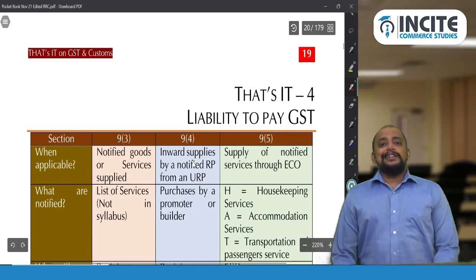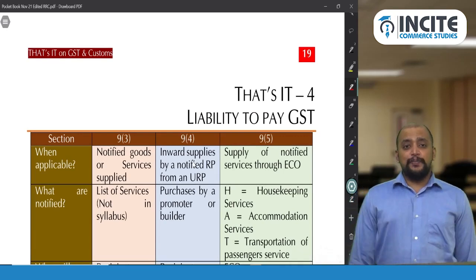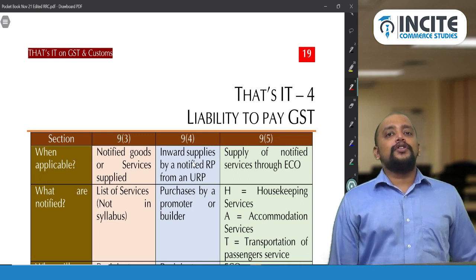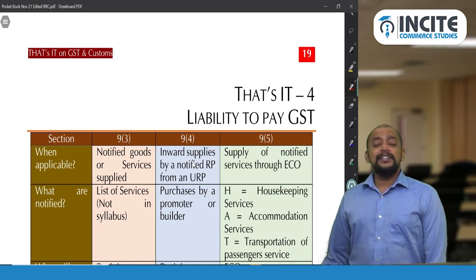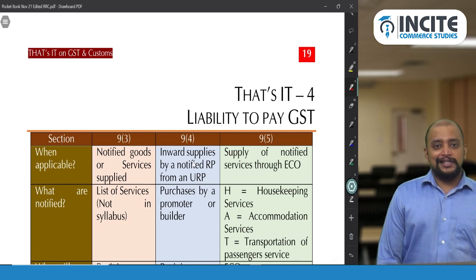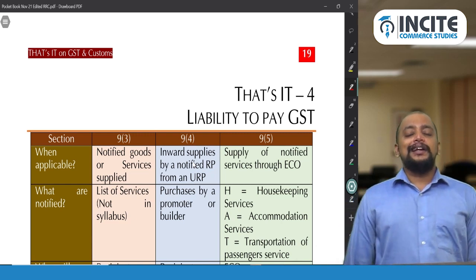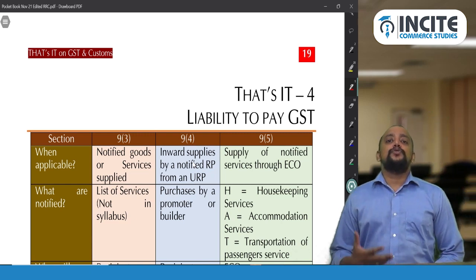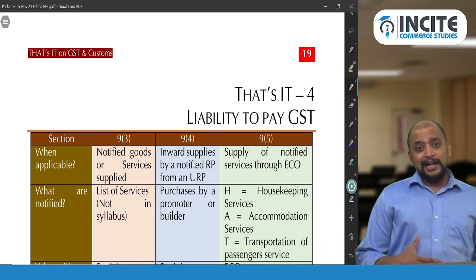Okay, so the next area for our discussion is page number 9. That's it for liability to pay GST. What is it we are going to cover in this particular concept? That is liability to pay GST, as to who is liable to pay, whether supplier or recipient.